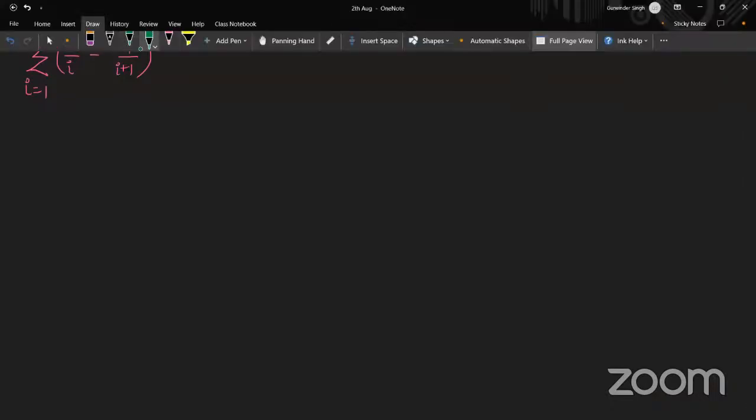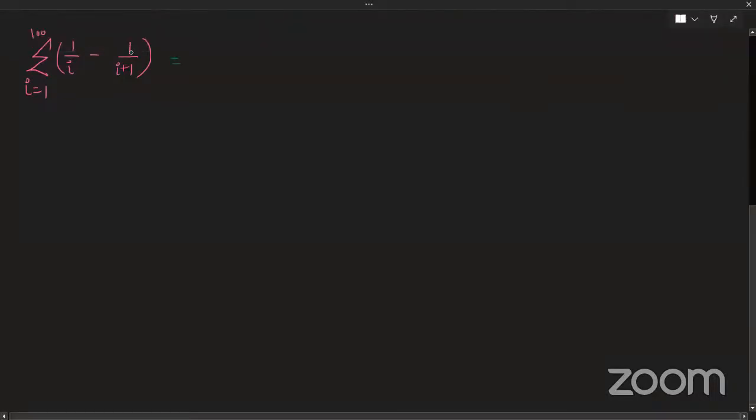If you look clearly, I'll just write these terms in a vertical format. When I put the value of i as 1, it is 1 by 1 minus 1 by 2. When I put i as 2, it is 1 by 2 minus 1 by 3. When I put i as 3, it is 1 by 3 minus 1 by 4. So on, I keep putting the values.